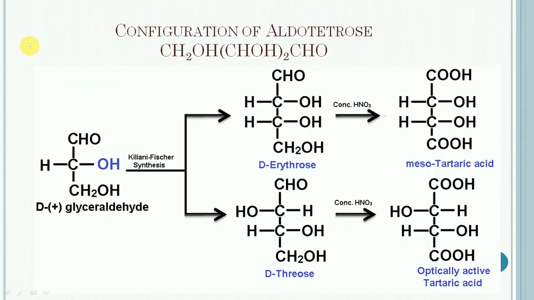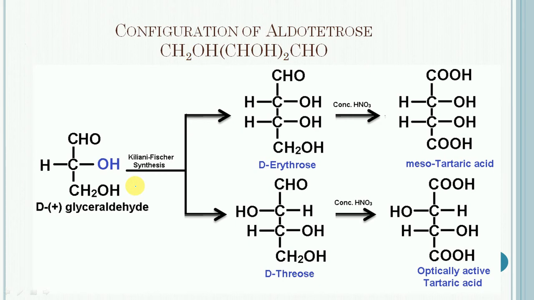Let us first consider the configuration of aldotetroses. This contains 2 dissimilar stereocenters and therefore exists in the form of 4 optical isomers, 2 pairs of enantiomers, which are D and L erythrose and D and L threose.